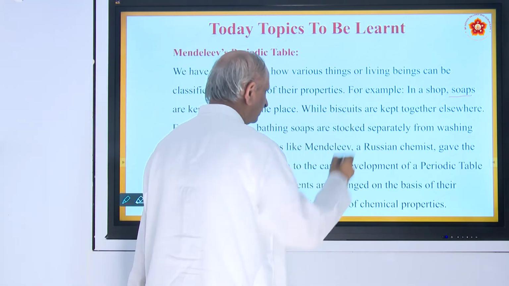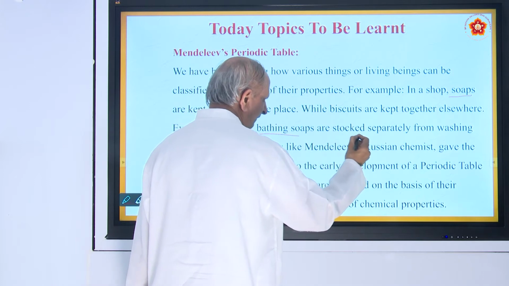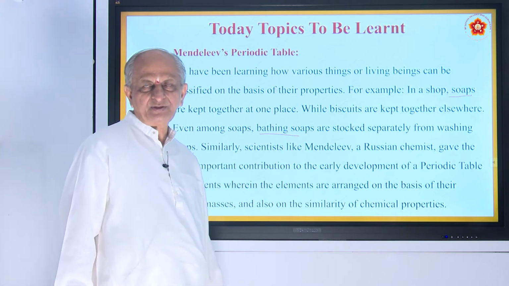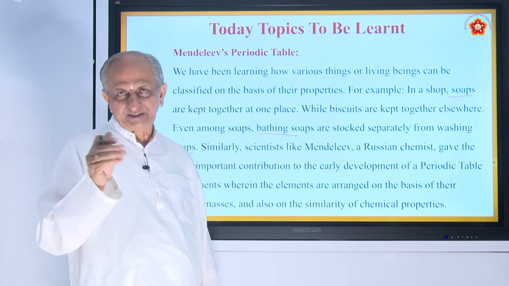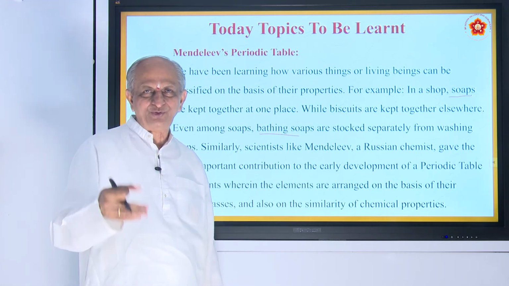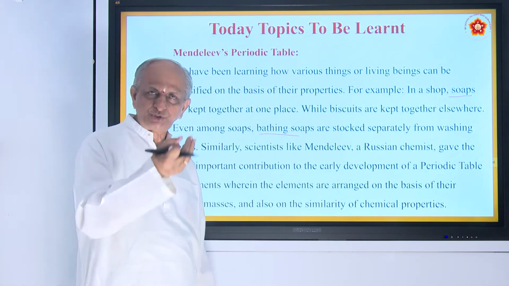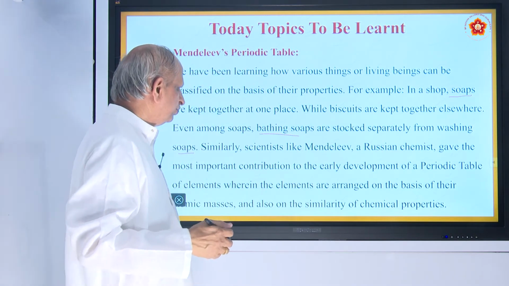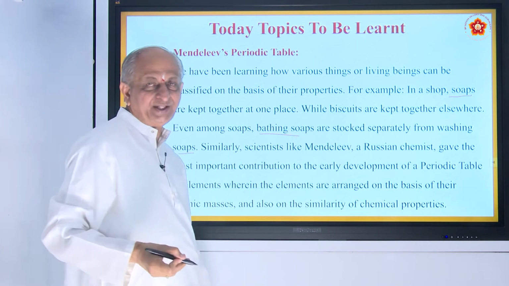So biscuits also kept together. Then even among soaps, what they do is bath soap is separated from washing soap, because some of them want only bath soaps, toilet soap what you call. So they will select it at one place. Similarly, pastes, brush and so on, oil also. Of course, you know very well about those things, I need not explain. The village boys may not be knowing, but when they go to shops also they will be knowing. Everything arranged in a decent way, in good shops. So that is called a classification of things in a shop.